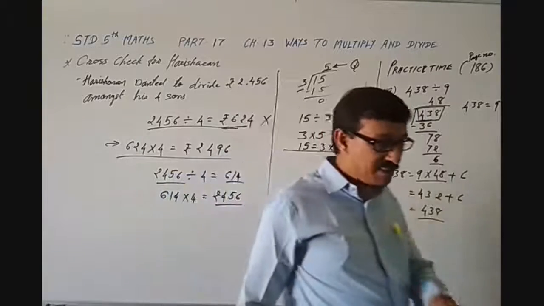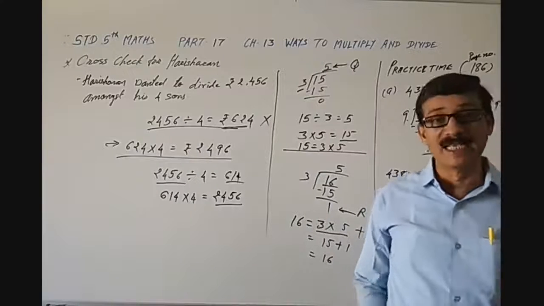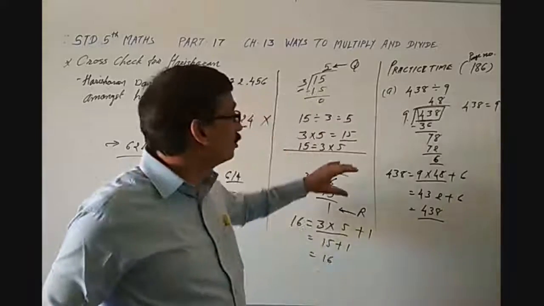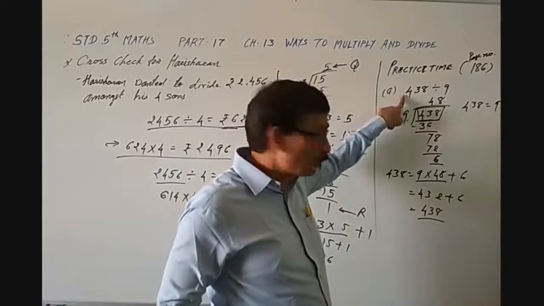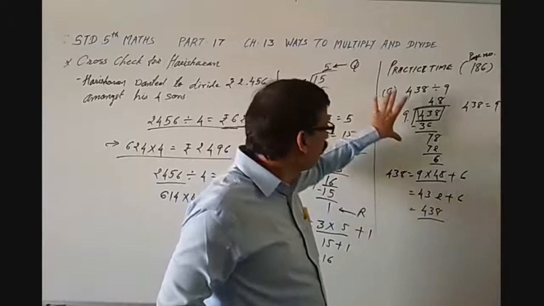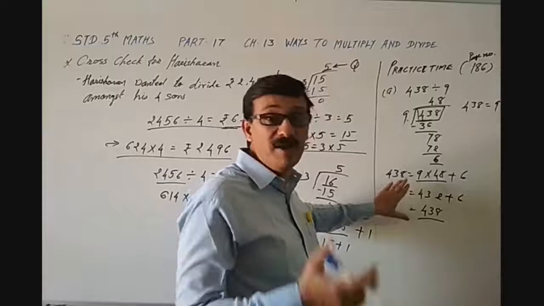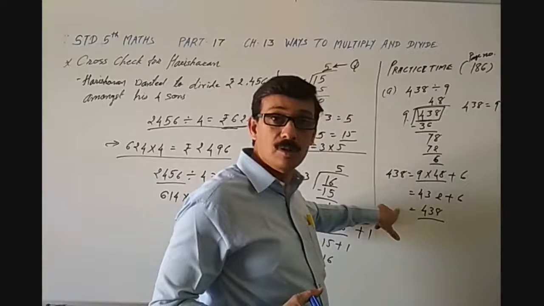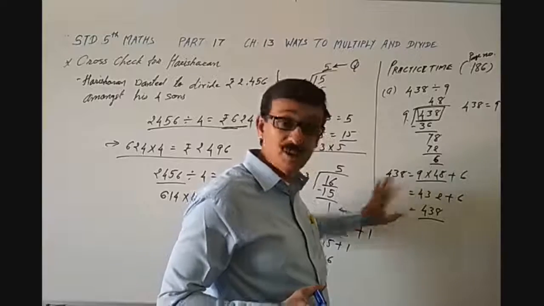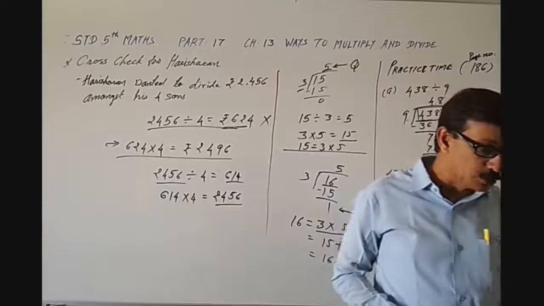And here the question is: do this division, check your results by multiplication. This method is called do this division and cross check by multiplication. So we have to go for this division, and ultimately we have to cross check it also, whether our answer is right or wrong. Okay, so this is the process you should know. Now let's go for the next one.